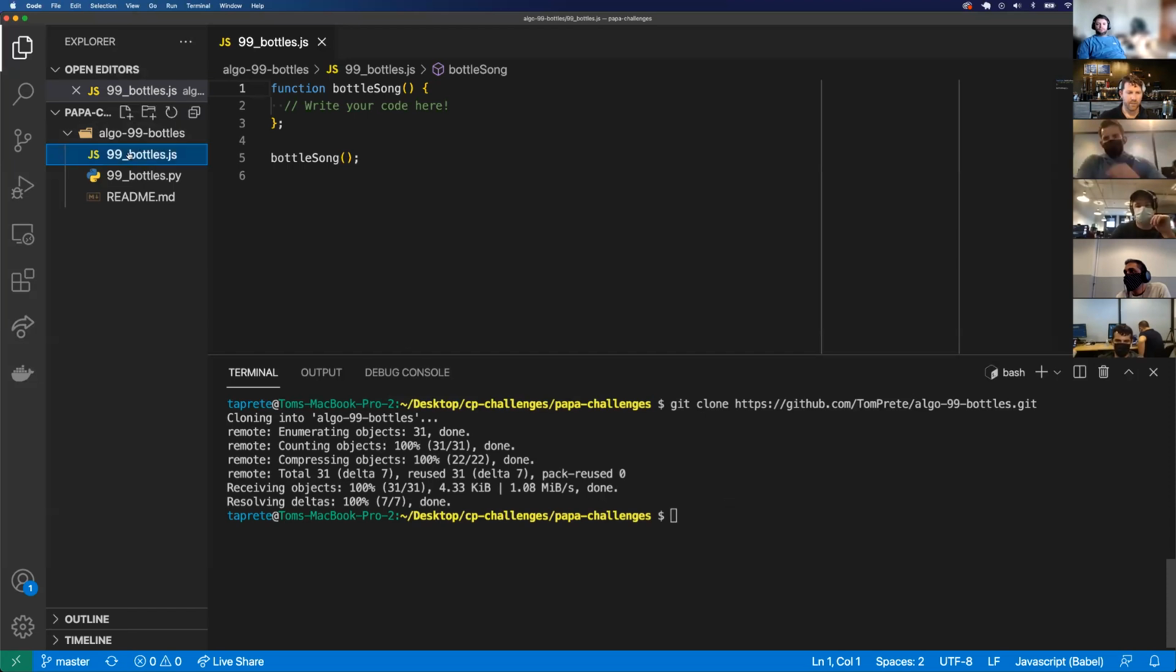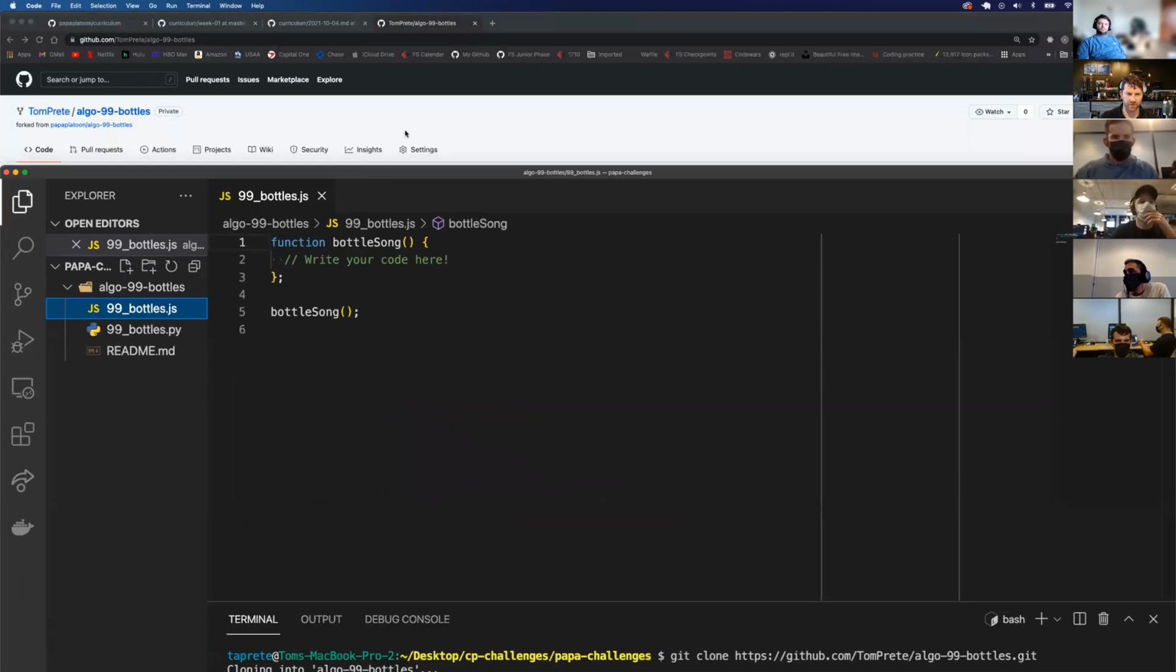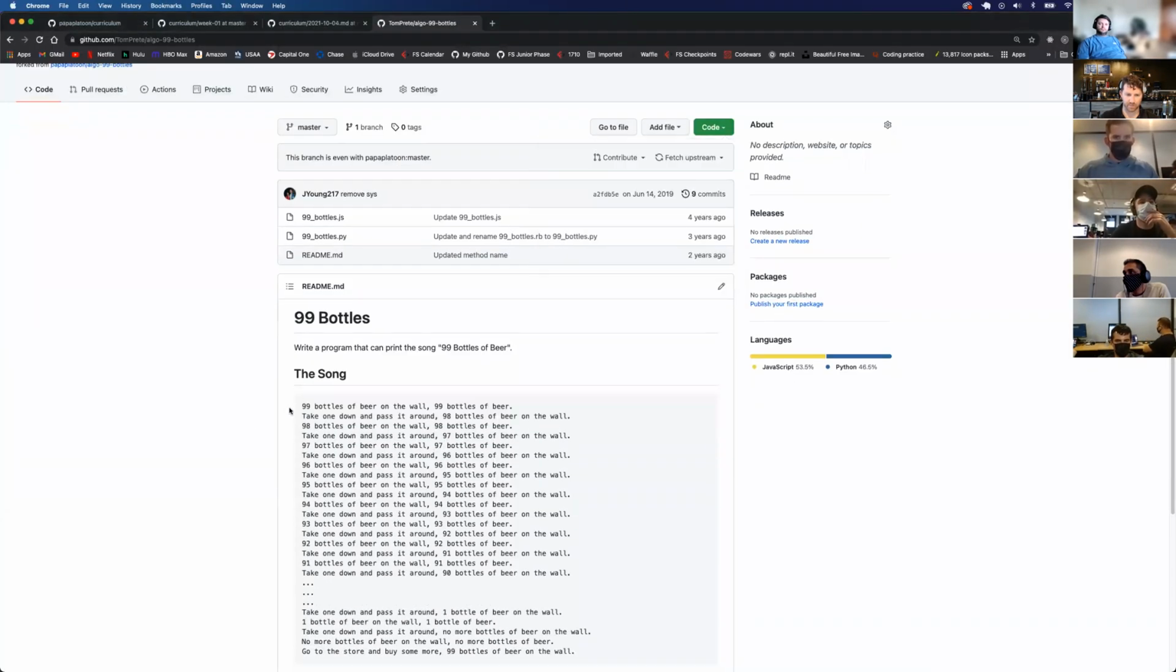So I'm in 99 bottles. I'm going to open up the JavaScript code right here. And I can also open up the README, but let's just look at the README up on here.